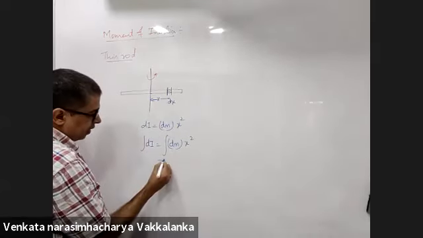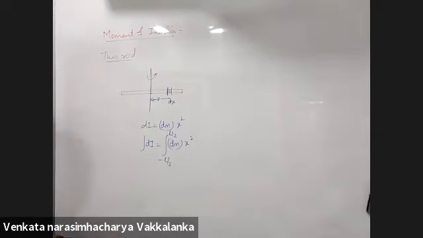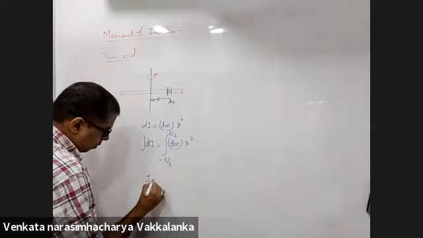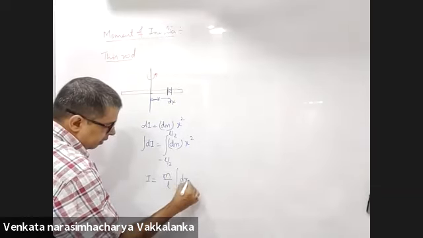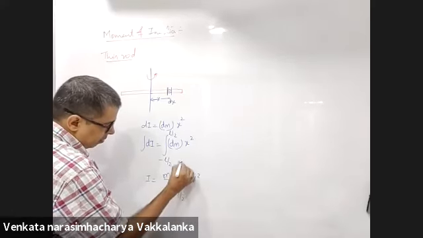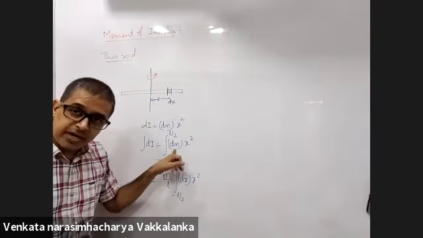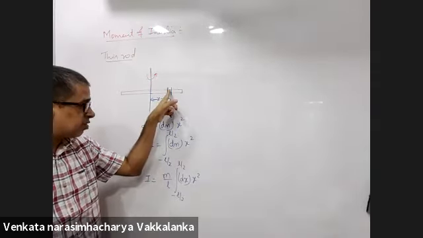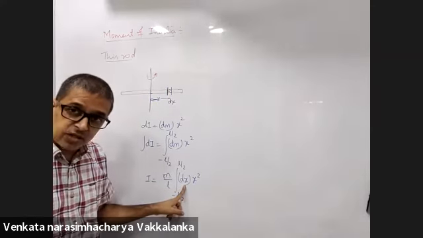Least value of x is minus L by 2. Maximum value of x is L by 2. Mass per unit length into dx into x square, from minus L by 2 to L by 2. I substituted dm as the mass of this element, mass per unit length into length of the small element.